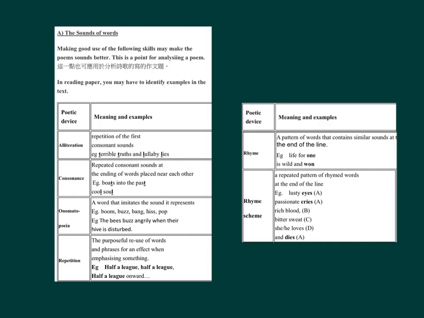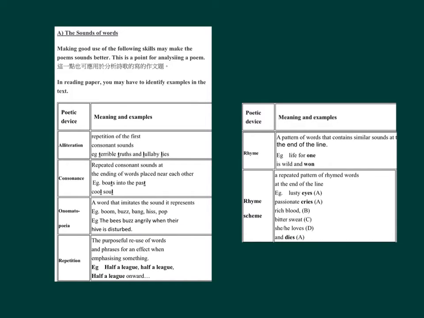Poetic device, onomatopoeia, meaning, examples. A word that imitates the sound it represents. For example, boom, buzz, bang, hiss, pop. For example, the bees buzz angrily when their hive is disturbed.